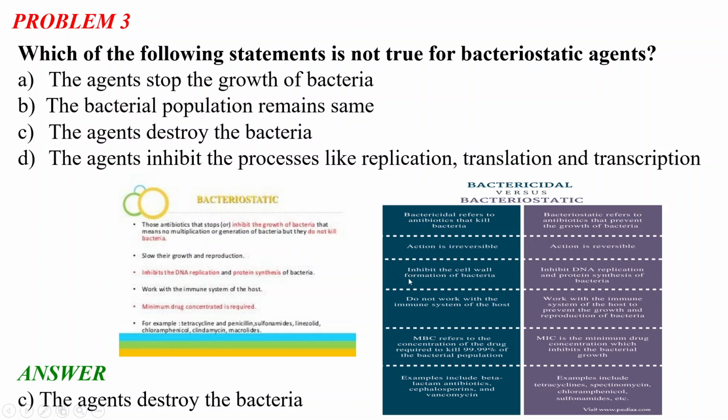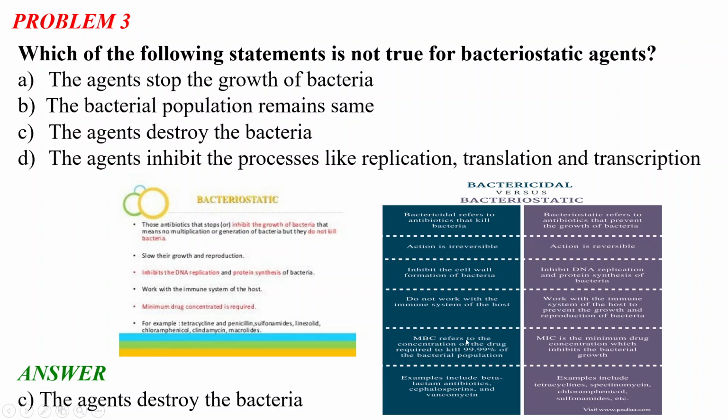Bactericidals inhibit the cell wall formation of the bacteria, but bacteriostatics inhibit the DNA replication and protein synthesis of the bacteria. Bactericidals do not work with the immune system of the host. Bacteriostatics work with the immune system of the host to prevent the growth and reproduction of bacteria.